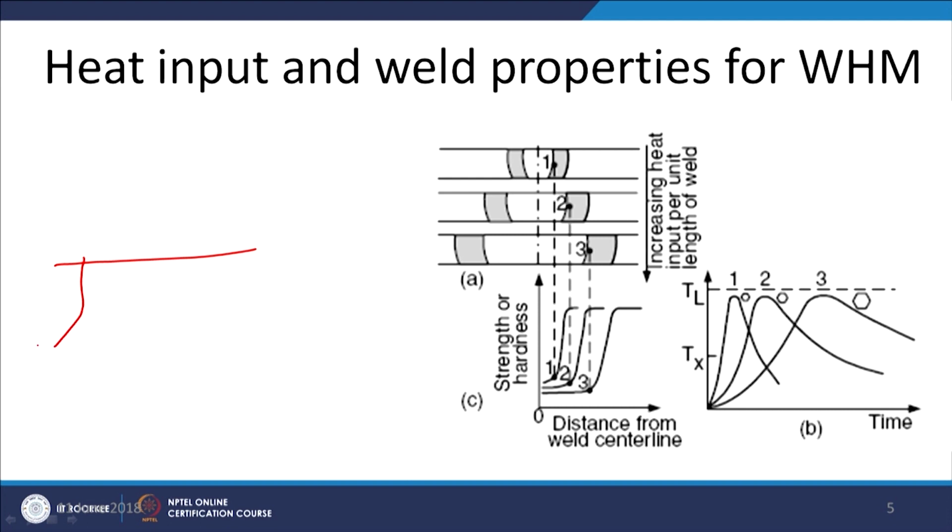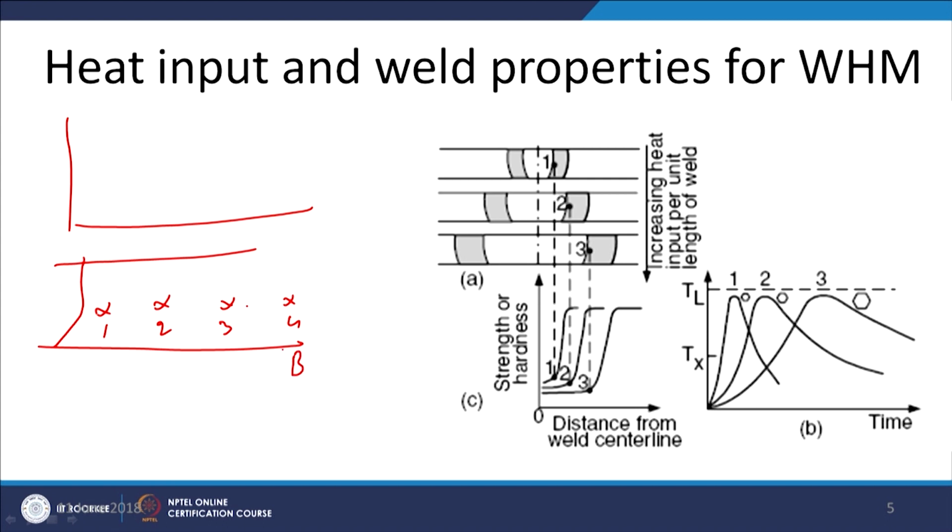this is the fusion boundary, point 1, point 2 and point 3, and the respective hardness, if we plot, hardness will be minimum for point 1, somewhat higher for point 2, point 3 and point 4. Say this is in base metal, this is partially affected zone. So, this we can say H3, H2 and H1, heat affected zone 1, 2 and 3, and the base metal.